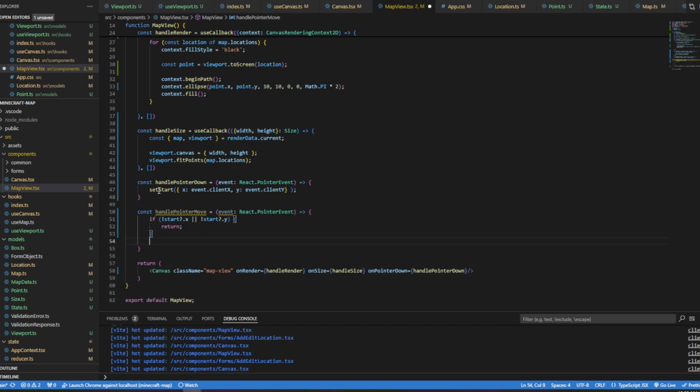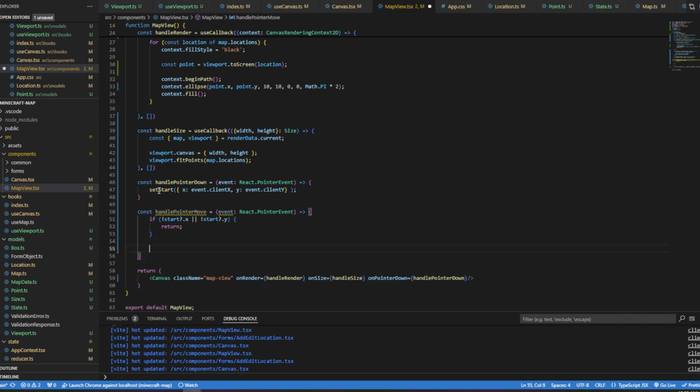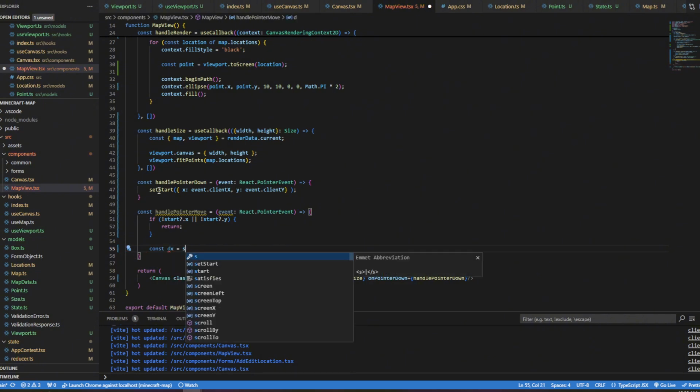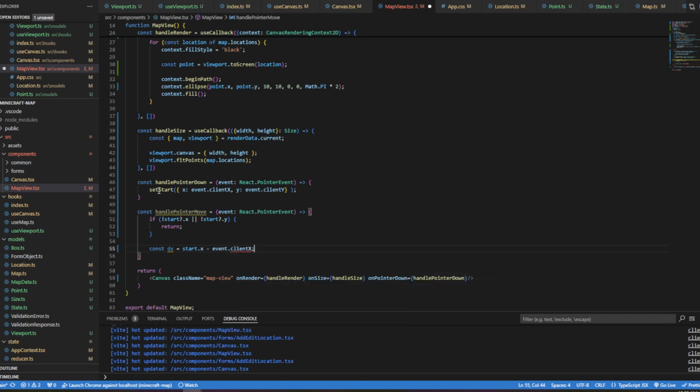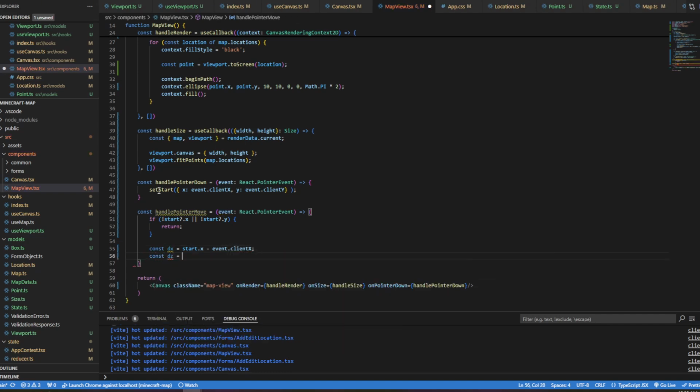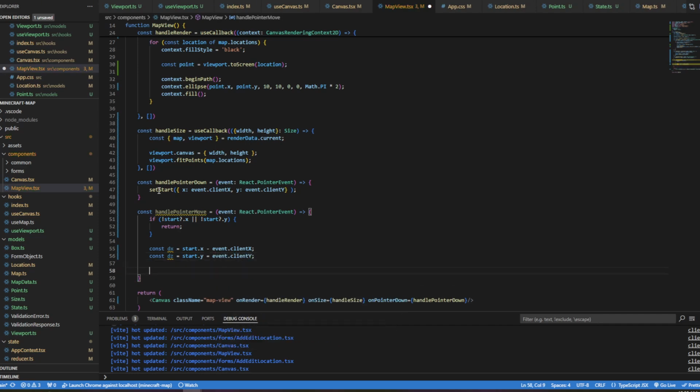And then what we need to do is get basically the offset x and offset z, really. So we're going to say const, I'm just going to call it dx, which is start.x minus event.clientX. And I'm going to call it const dz equals start.y minus event.clientY. And then we're going to just do viewport.pan(dx, dz). That is it.